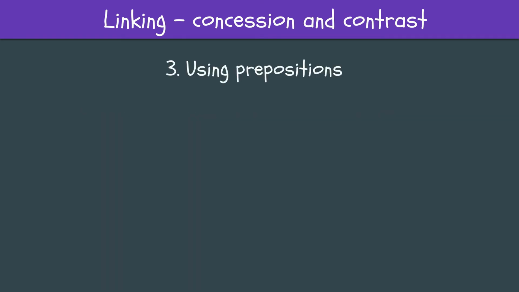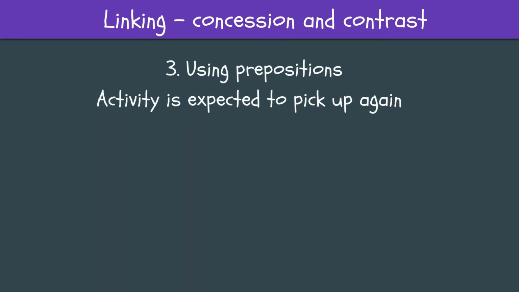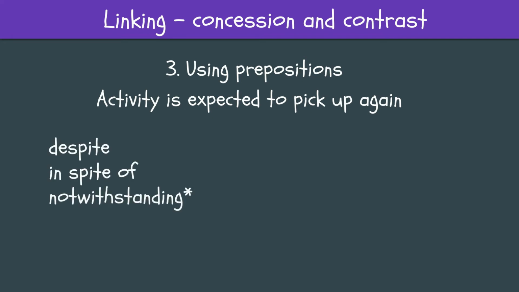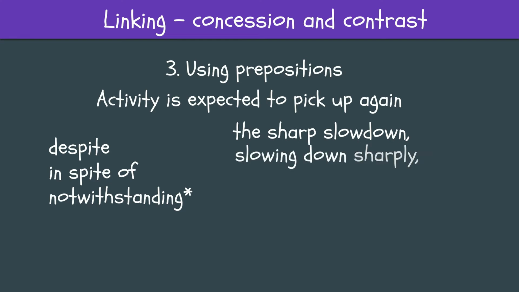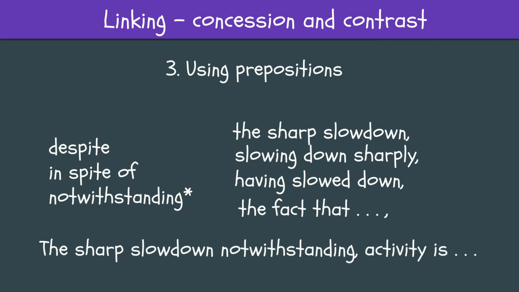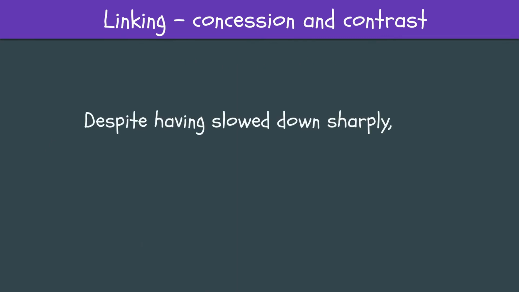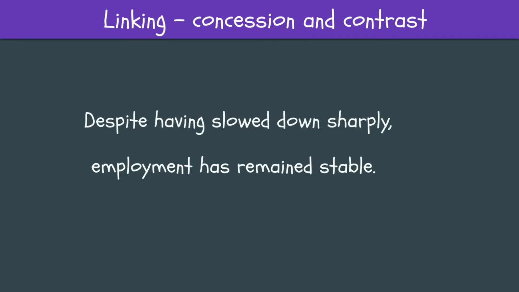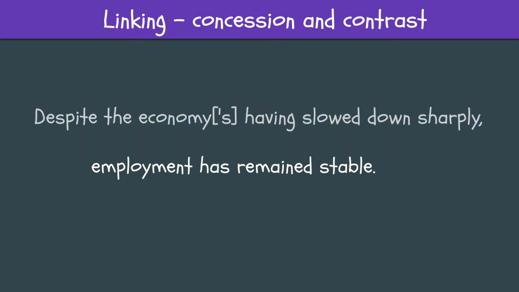A third option is to use a preposition like despite, in spite of, notwithstanding, unlike, or in contrast to. These must be followed by noun phrases, which may include gerunds or circumlocutions like the fact that. Notwithstanding can go before or after the noun phrase. If the subject of the two clauses is different, then the gerund needs to have an explicit owner. Note that we can use either the object form, the economy, or the possessive form, the economy's.